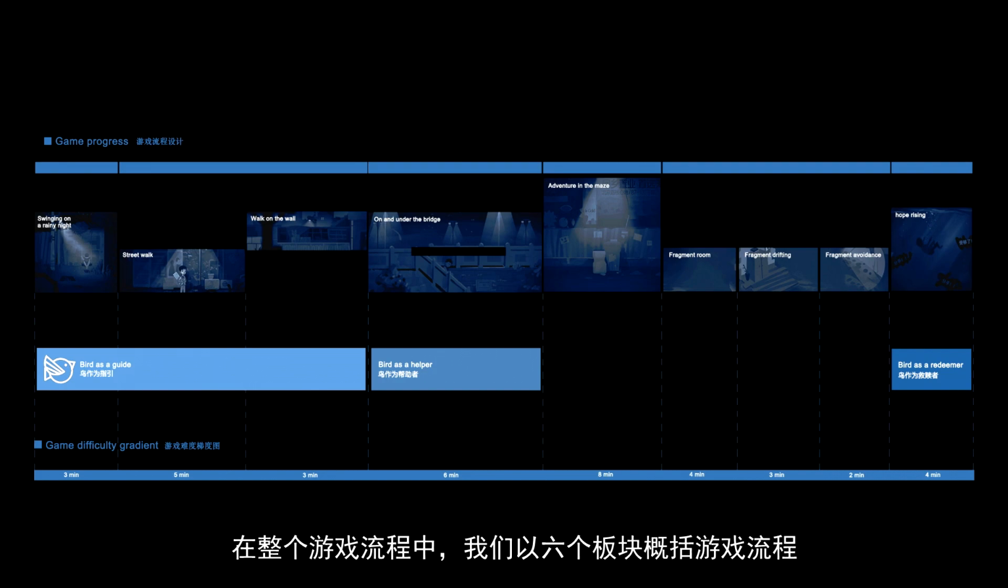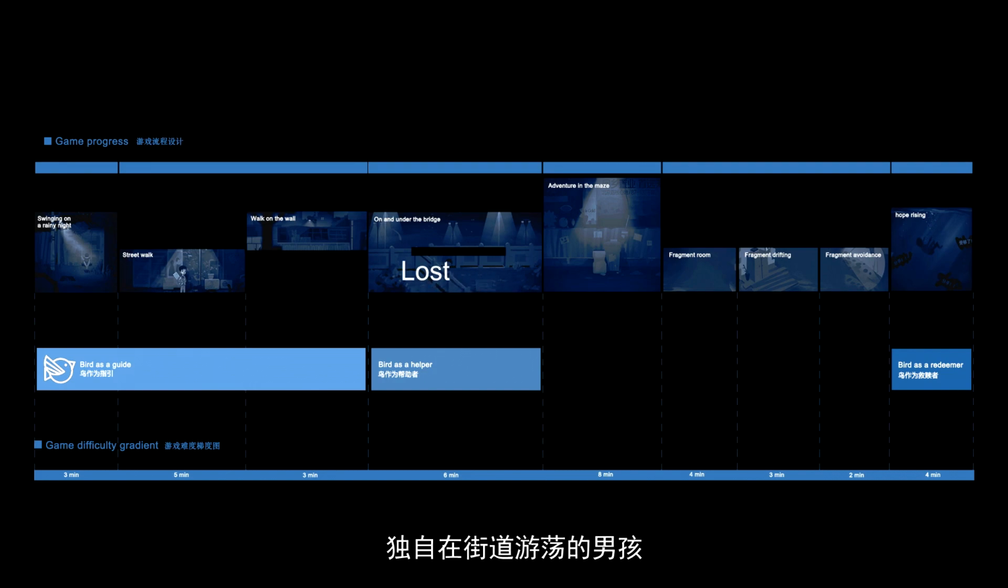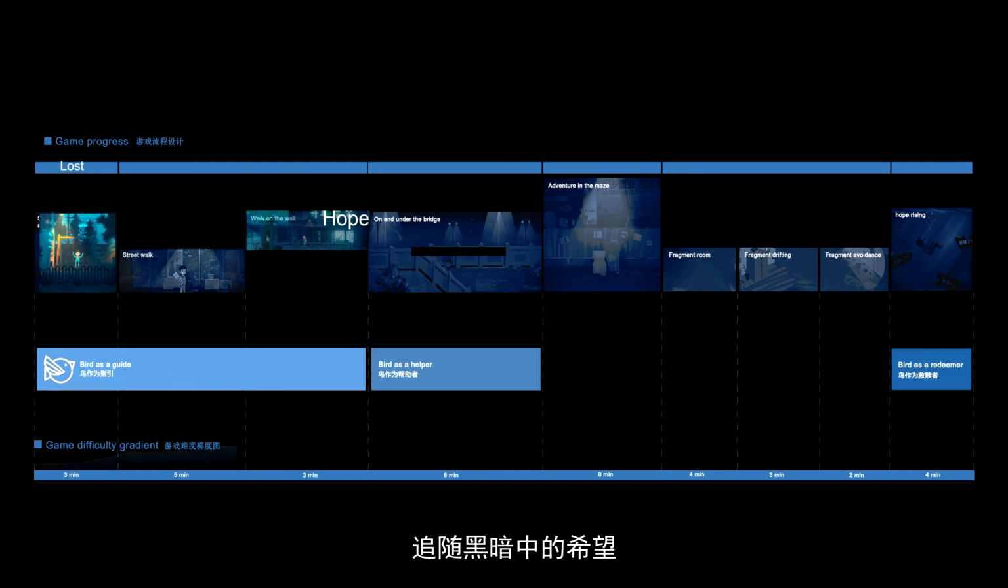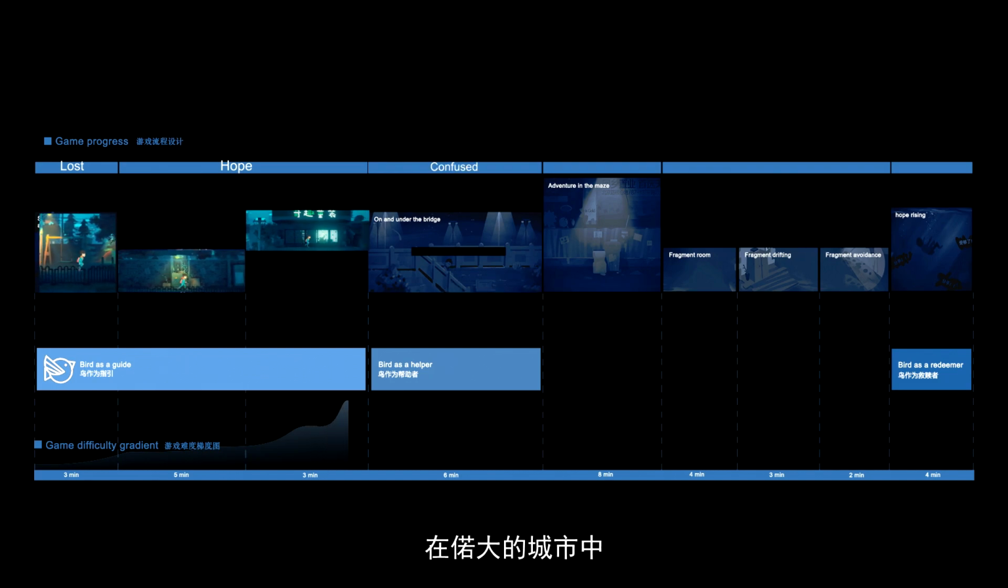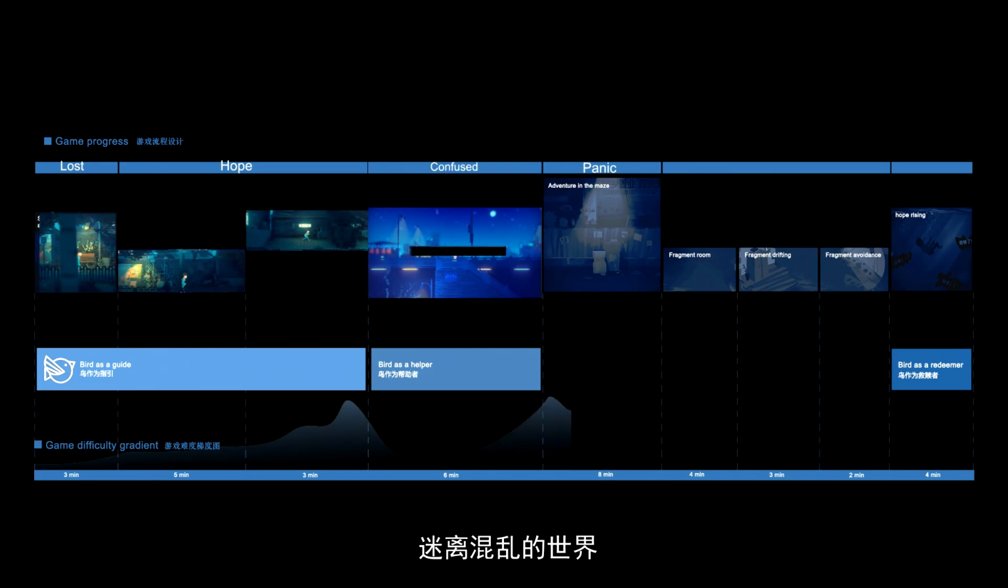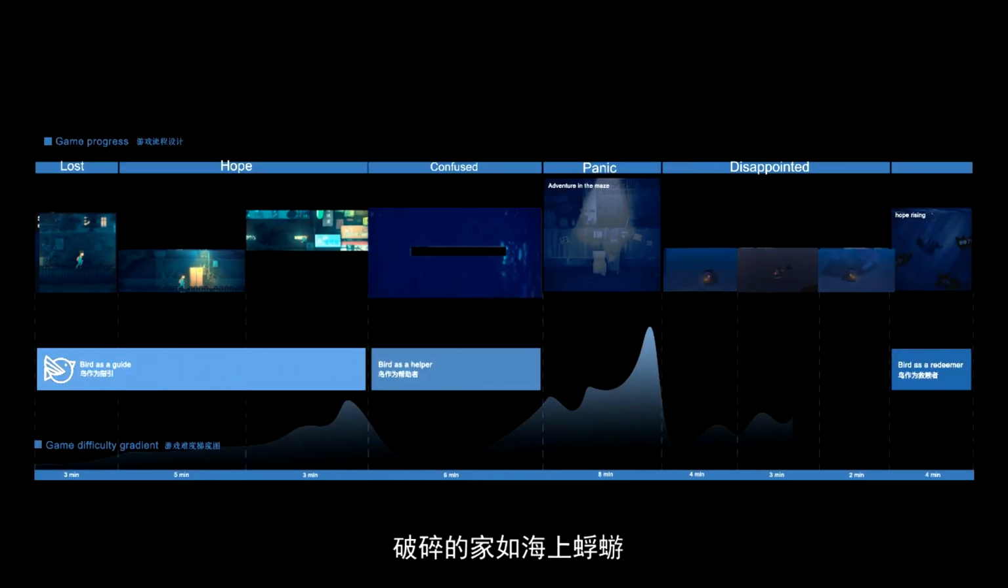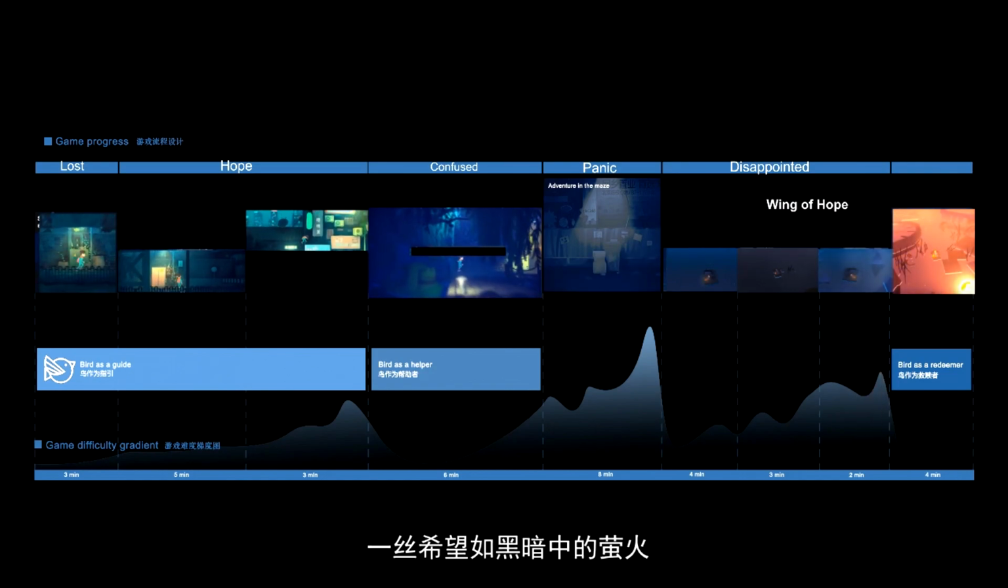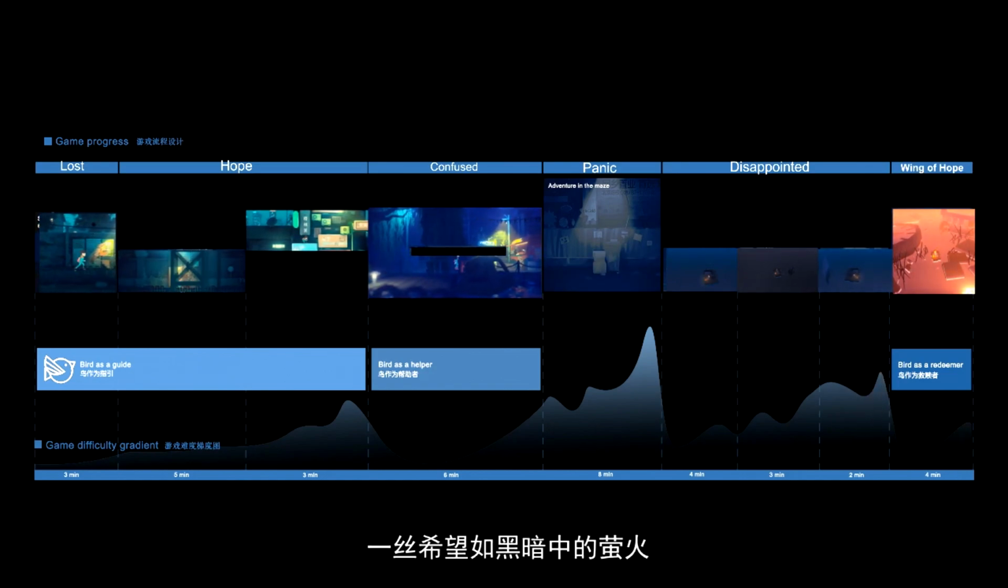Throughout the game flow, we can recap it in 6 sections. Lost. A boy went along in the street. Hope. Follow the hope in the dark. Confused. In a big city. Panic. A blurred and chaotic world. Disappointed. A broken home like a sea may fly. Wing of hope. A hate of hope is like a firefly in the dark.